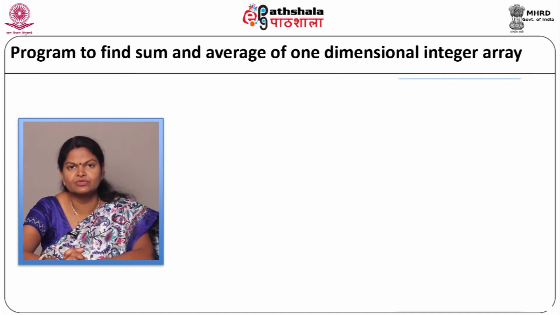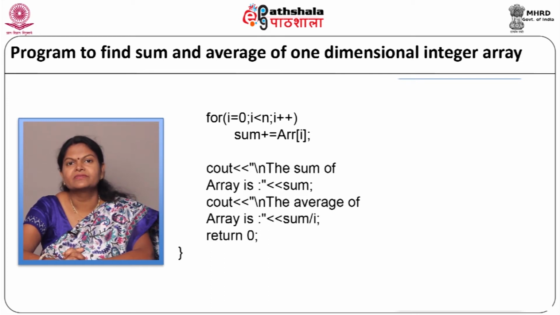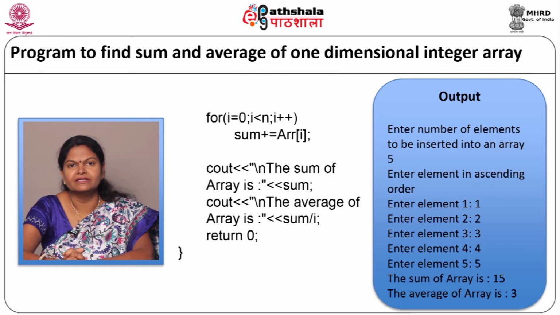Again we will write the for loop as for i equal to 0, i less than n, i plus plus. Here we will add the elements as sum equal to sum plus r of i. Now we got a sum. We will display the sum and average on the screen as cout. The sum of the array is the variable sum. Next statement will be cout, the average of the array is sum divided by n, and our program will end.